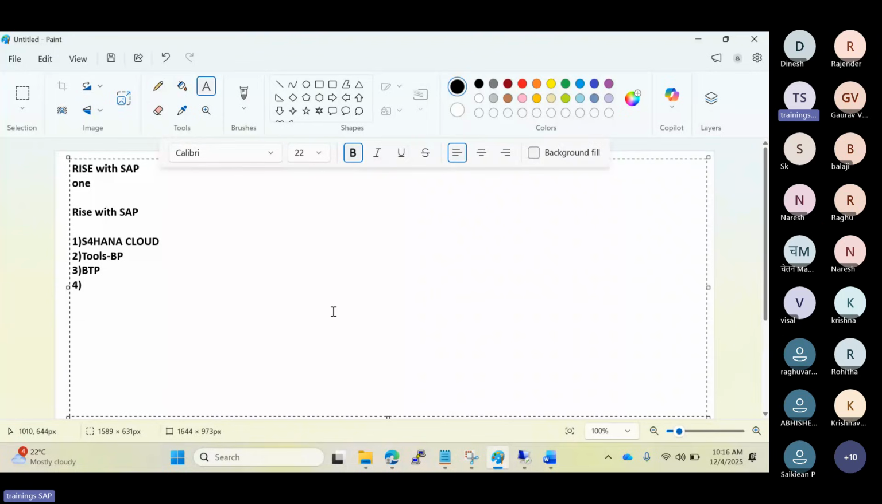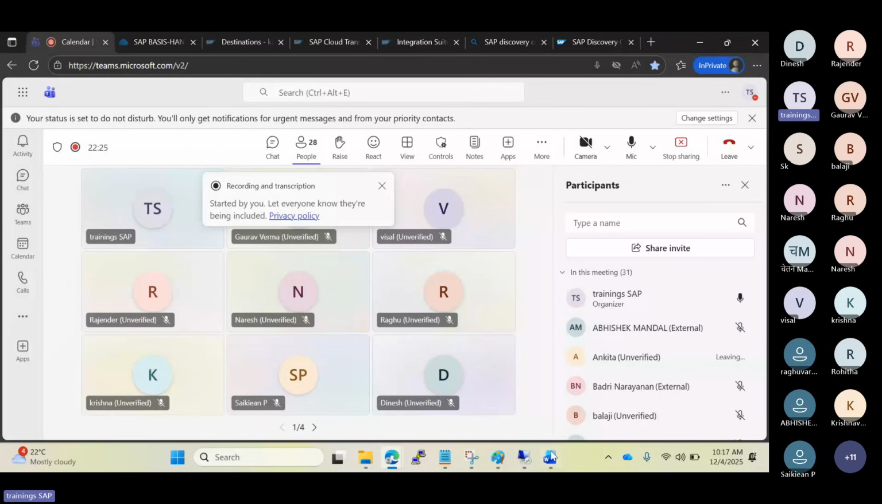And you will also get some migration tools, like the LTMC migration tools, to migrate the data from on-prem to cloud. You also have the cloud infrastructure in that package, and also the managed services and support. So these are the things included in RISE.